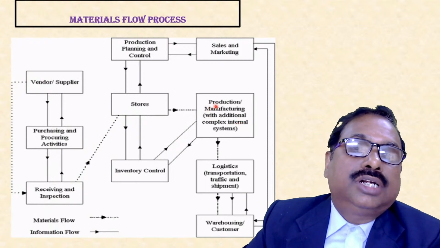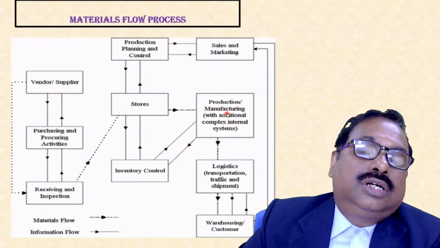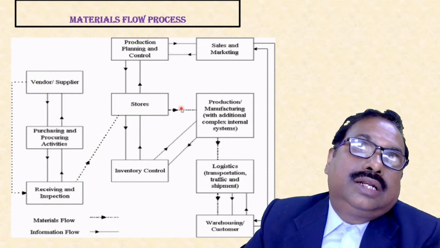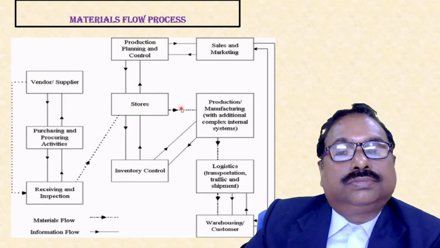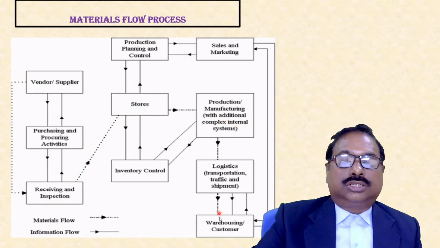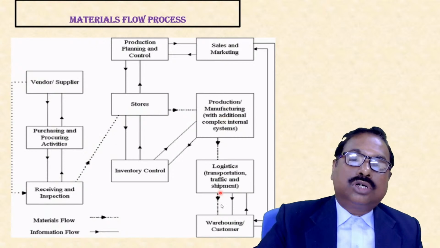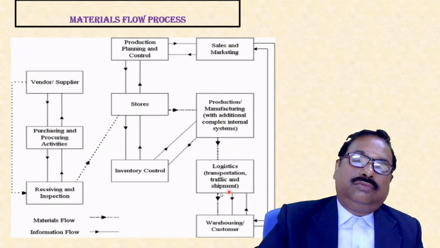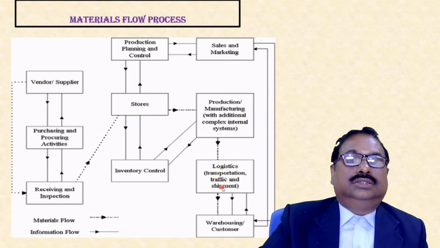The production department converts the raw material into the finished goods, right? Then it will go to the customer. So how will it go to the customer? Via transportation. This is your logistics management.